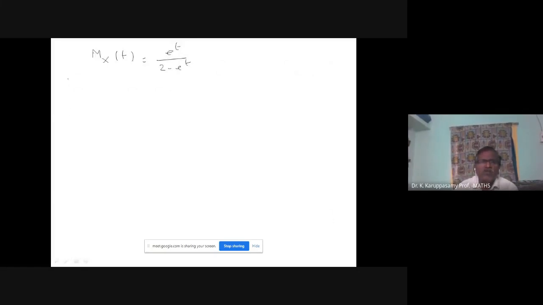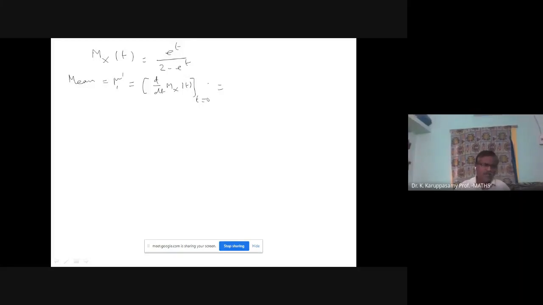Mean equal to mu1 dash equal to differentiation of Mx of t, the moment generating function. After differentiation, you put t equal to 0. If you want to find out mu1 dash, differentiate one time. Mu2 dash, differentiate two times.